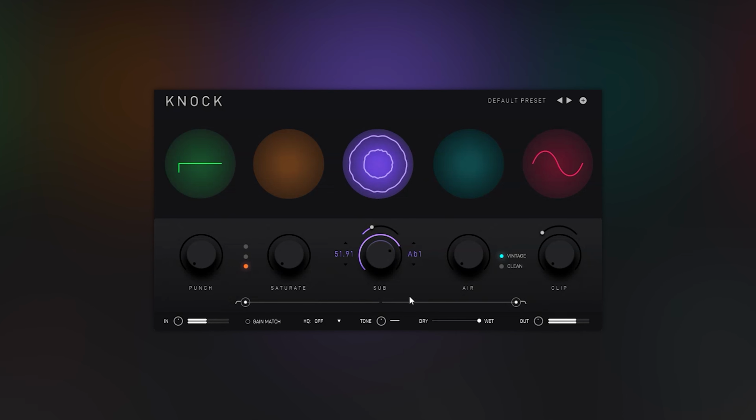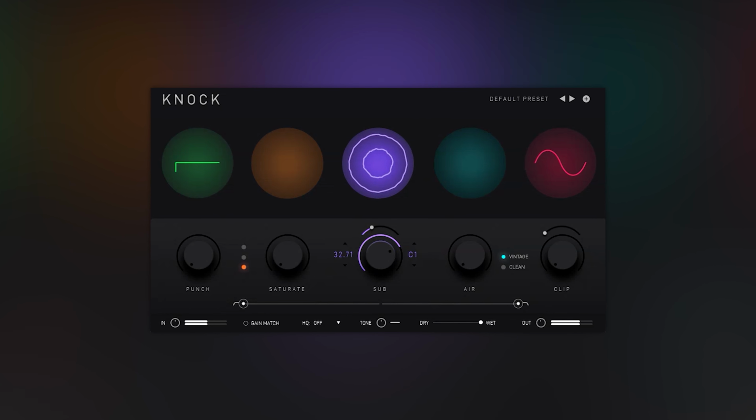This is great because the sub follows the envelope of the main sound and you can also make it a certain key. So that's it for this video.